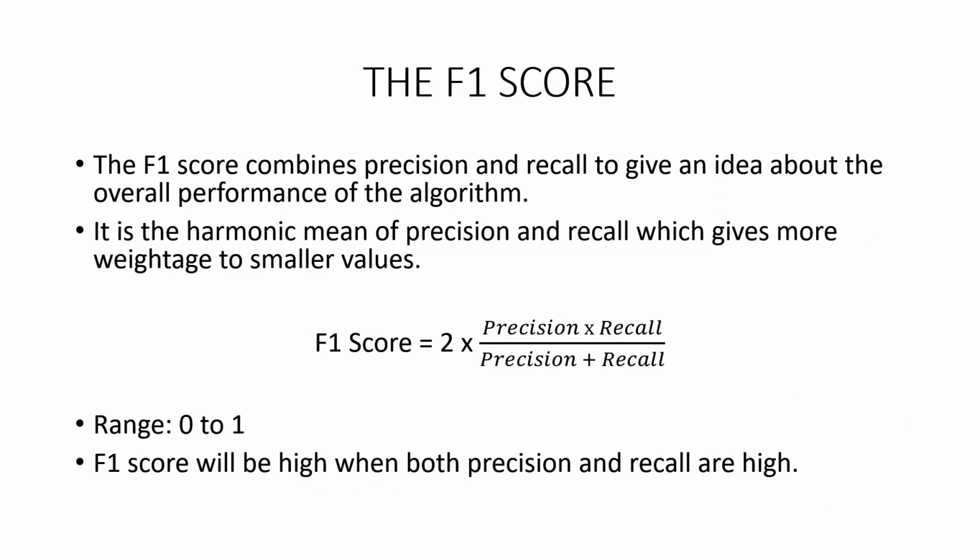Moving forward, we have the F1 score, which combines precision and recall to give an idea about the overall performance of the algorithm. It is calculated by the harmonic mean of precision and recall, which gives more weightage to the smaller values. The benefit is that if any one of the precision or recall is low, it will pull the F1 score down, and we know that there is something off about the algorithm. F1 score also ranges from 0 to 1, with 1 being the best score, and to approach it, we need both precision and recall high.